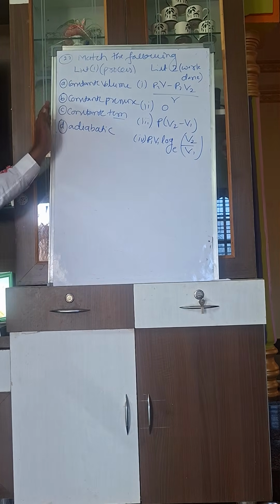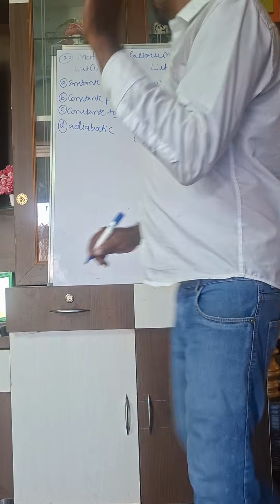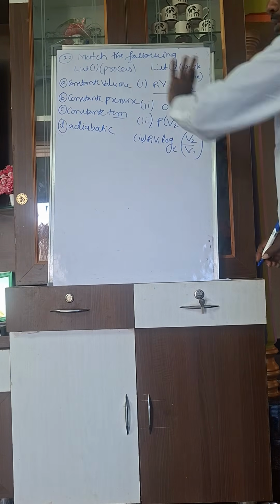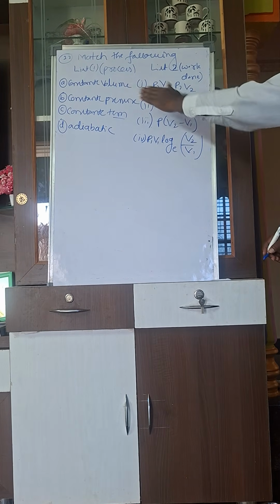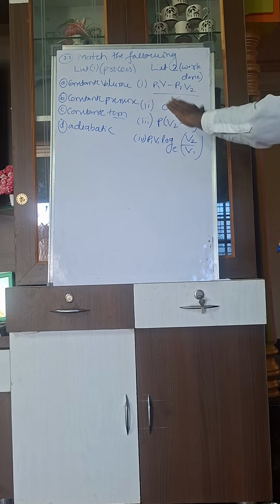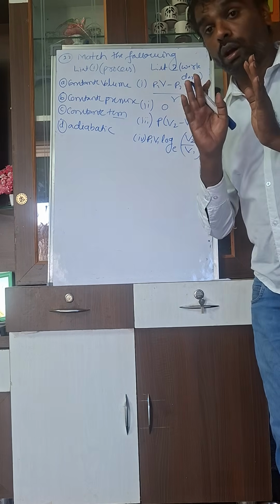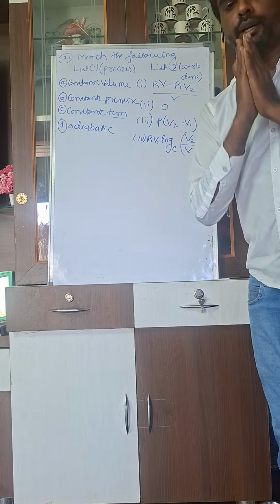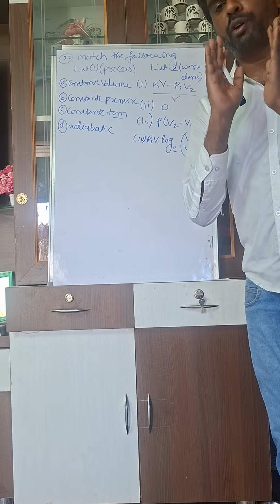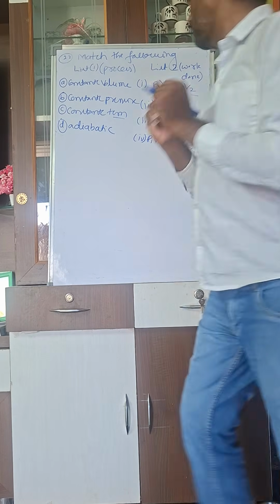Please look here, these are the processes: constant volume or isochoric, constant pressure or isobaric, constant temperature or isothermal, and adiabatic process. In the constant volume process, volume remains constant. The formula for work done is pressure into change in volume.